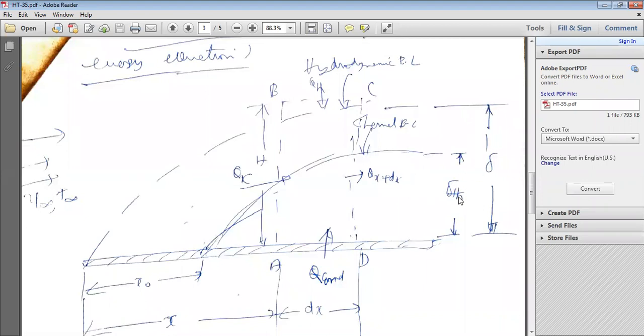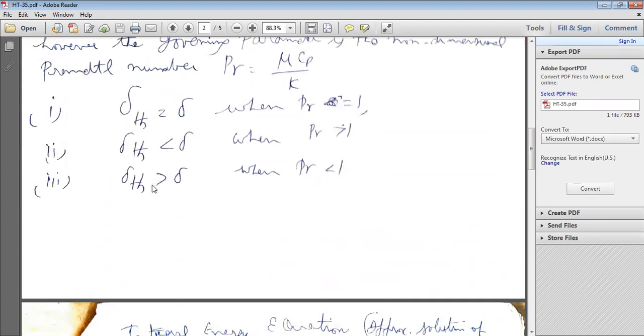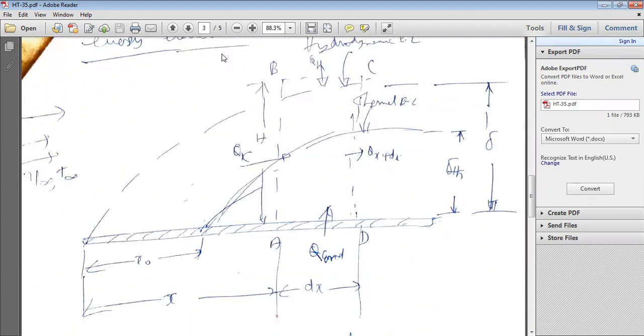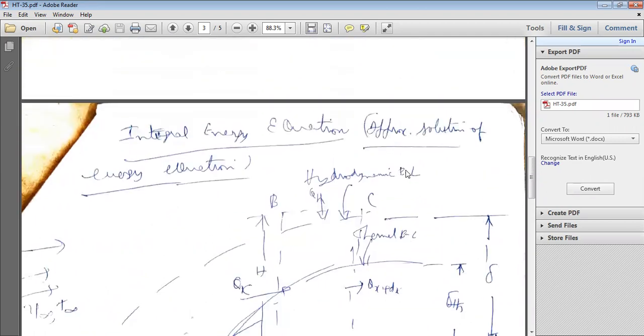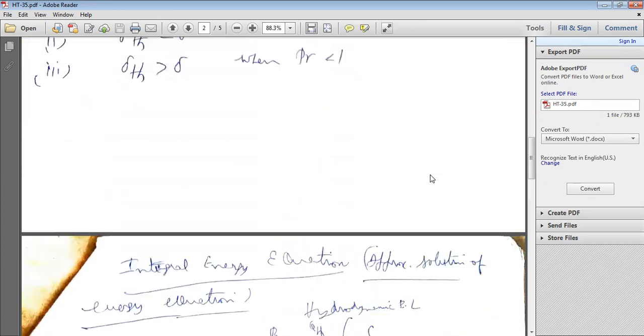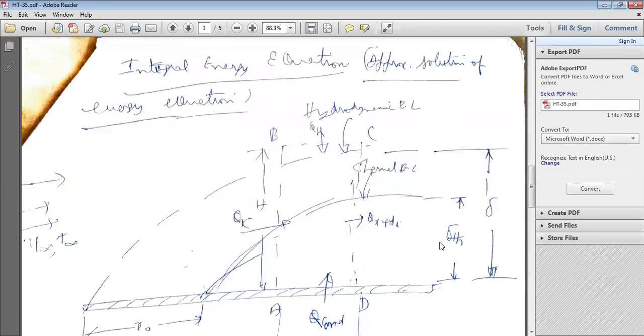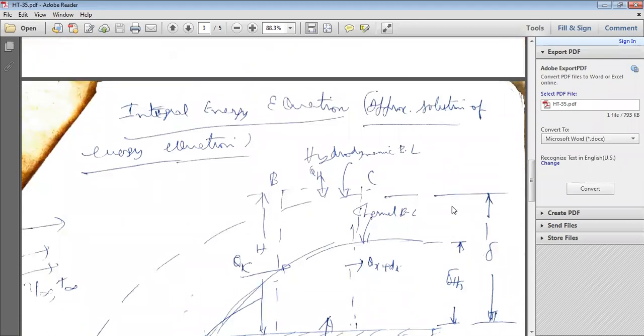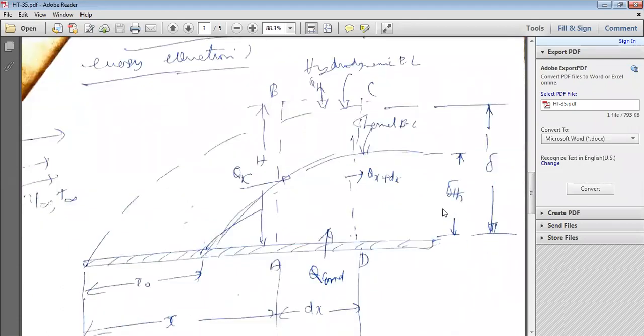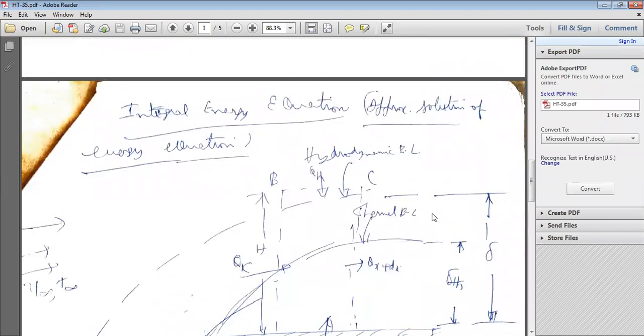Obviously opposite: if the Prandtl number is less than 1, this becomes delta TH and this becomes delta, and delta TH will be more than delta. I am just giving an example. After calculation of the Prandtl number, you can verify the relative magnitudes of the thermal boundary layer thickness, delta TH, and the hydrodynamic boundary layer thickness, delta.